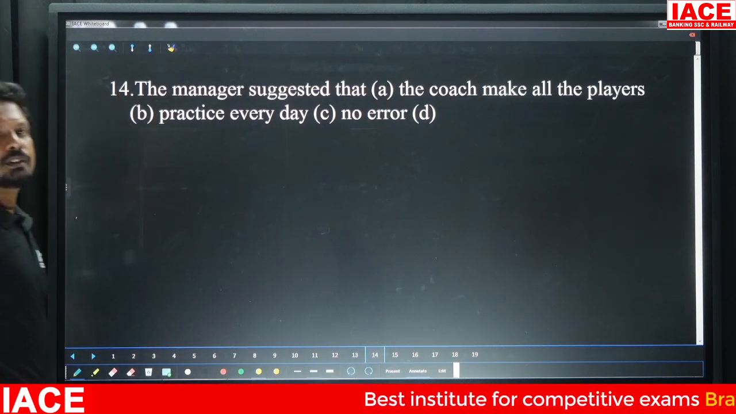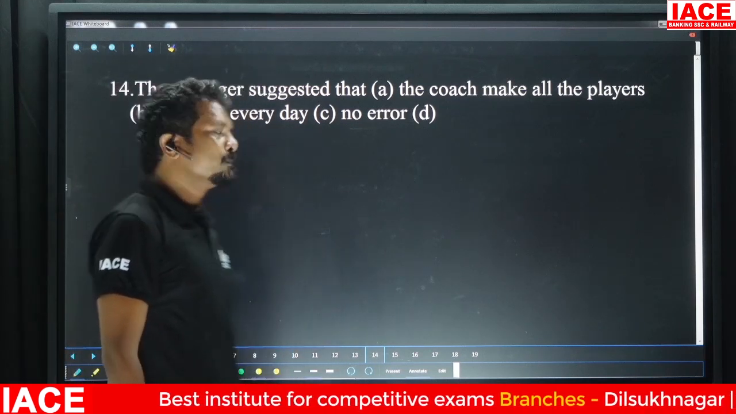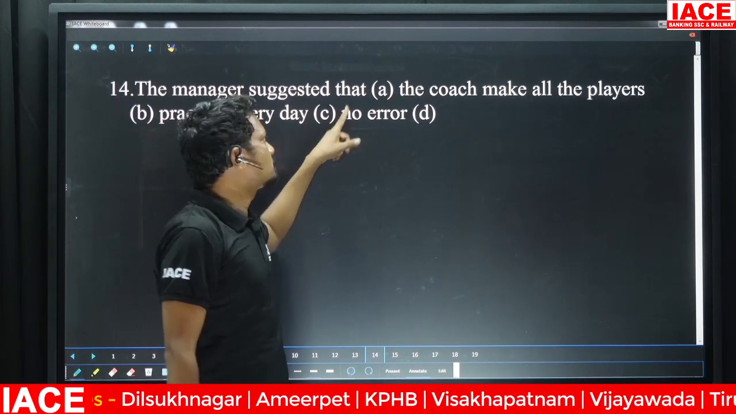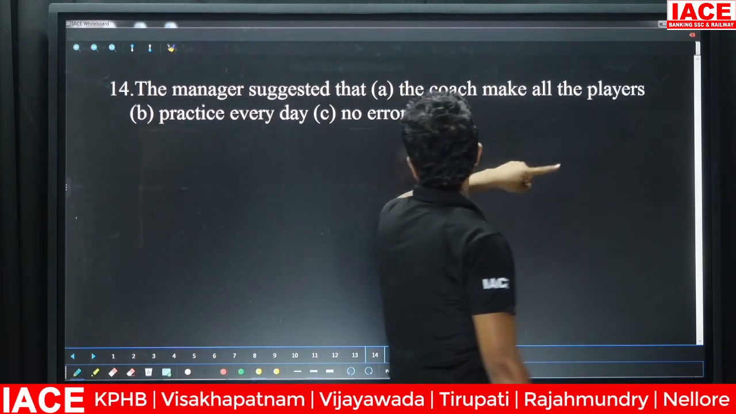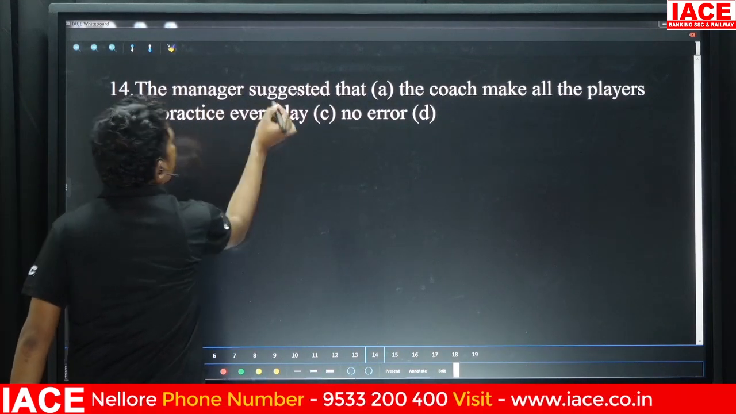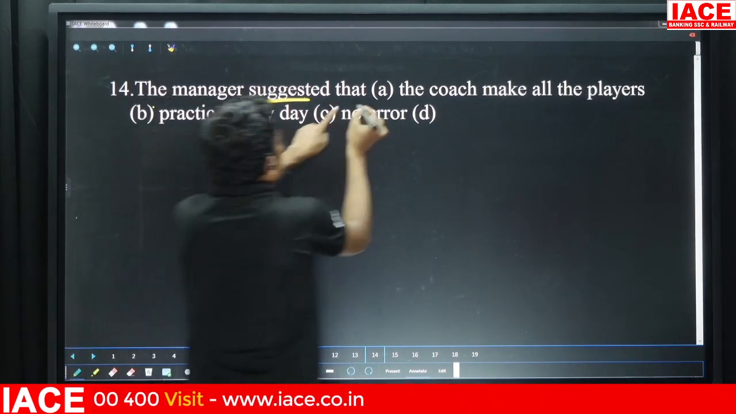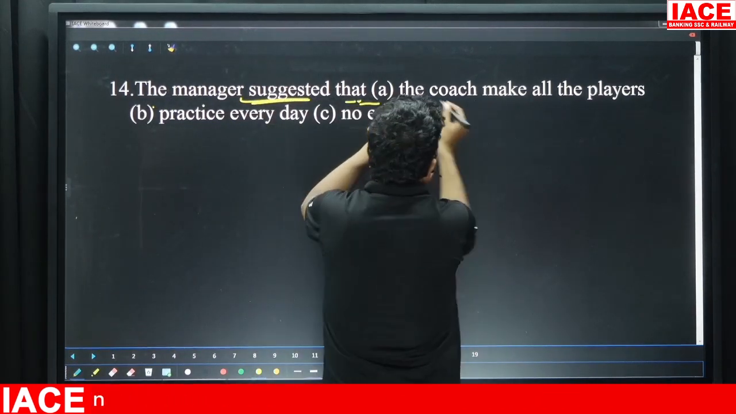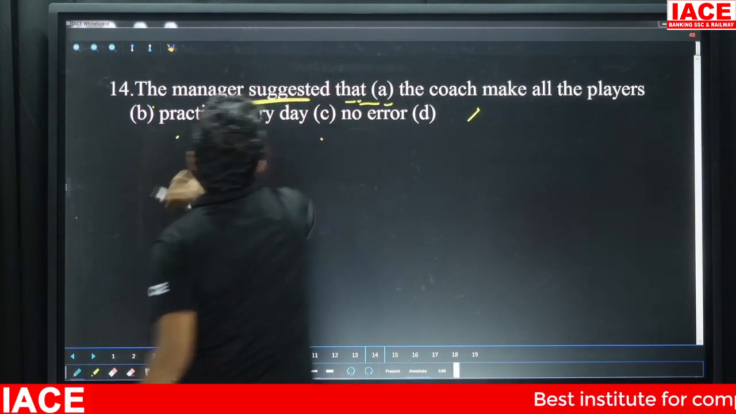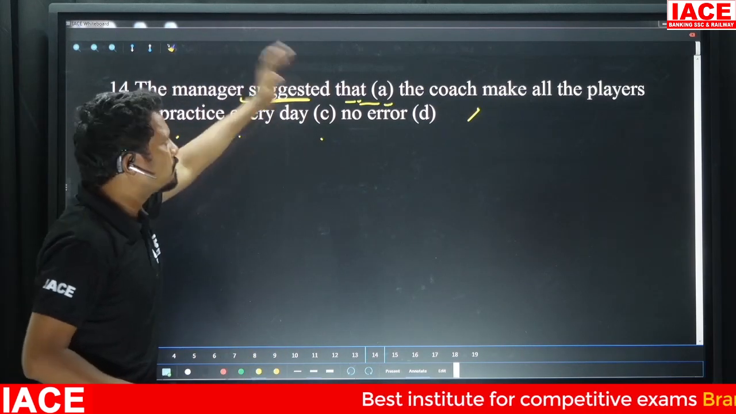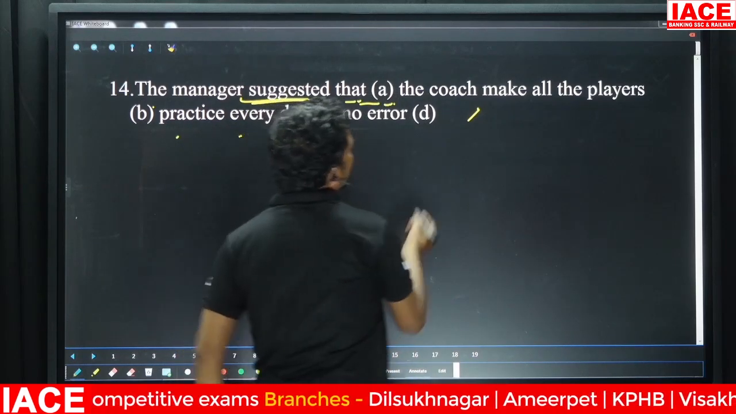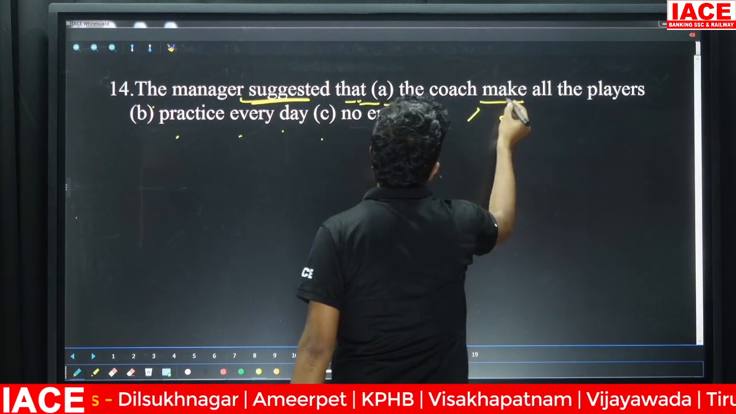Right, your question number 14: the manager suggested that the coach make all the players practice every day. What did the manager do? Suggested. What did he suggest? That the coach make all the players practice every day. So the manager suggested something, and that something is: the coach make all the players practice every day. Why did I use "make" here?